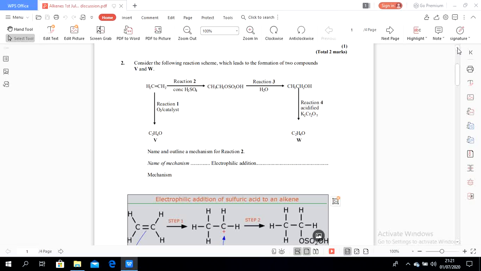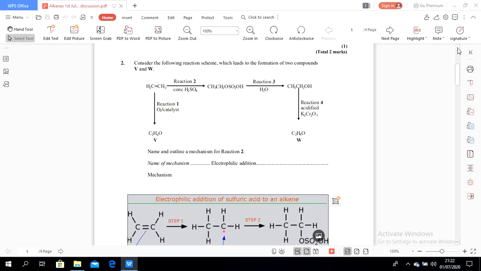So C2H4O consists of CH3 C double bond OH. CH3 C double bond OH. It means this one is called an aldehyde.